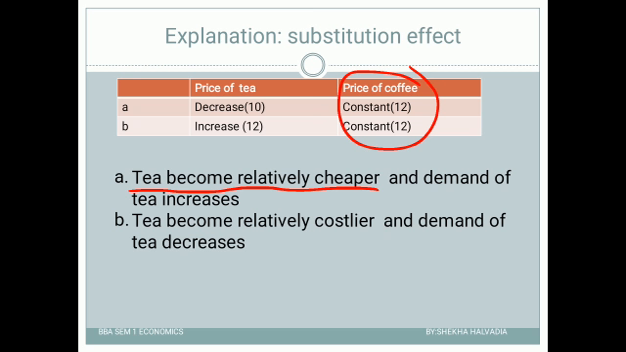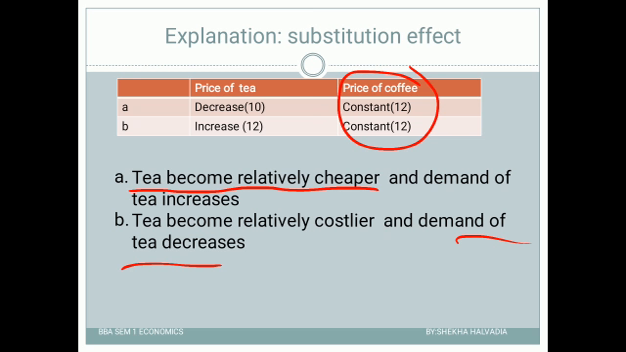Now guys, in case B, the price of tea increases. It is 12 rupees, right? So if the price of tea increases, you will find the tea relatively costlier, in comparison to coffee. So people will shift to coffee, and that's why the demand for tea will decrease.